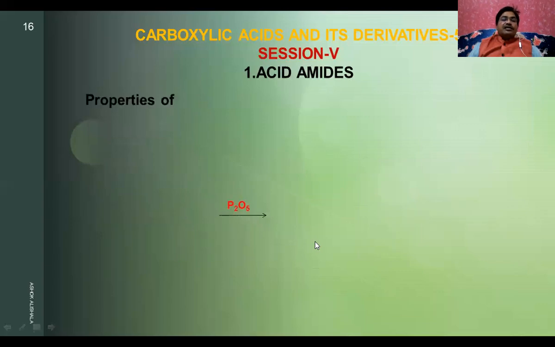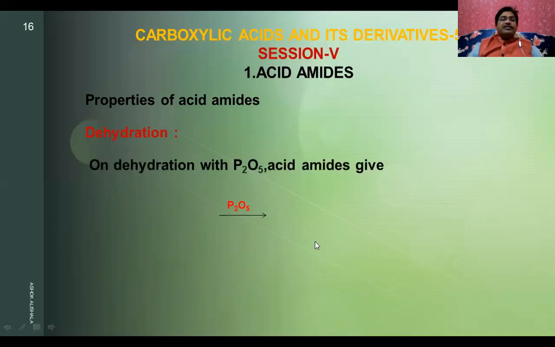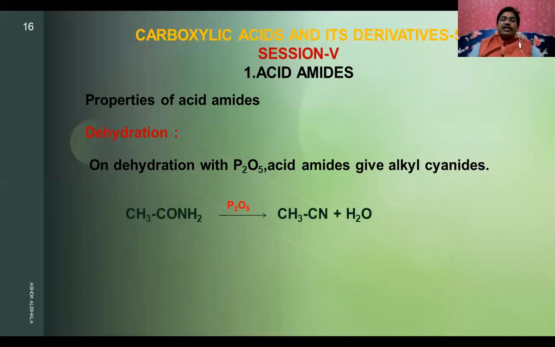Now let us see the other one, which is dehydration. You know what dehydration is? Dehydration is nothing but removal of water. When amides are dehydrated in presence of phosphorus pentoxide, removal of water takes place, and see, this oxygen and these hydrogens will be removed in the form of H2O. That's why you will get an alkyl cyanide. For example, if you take acetamide, this will give methyl cyanide.